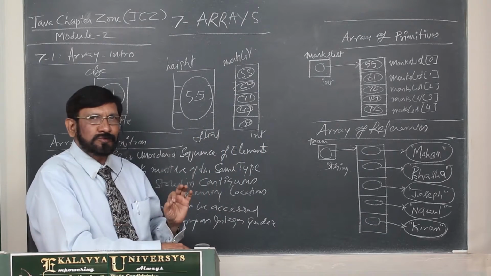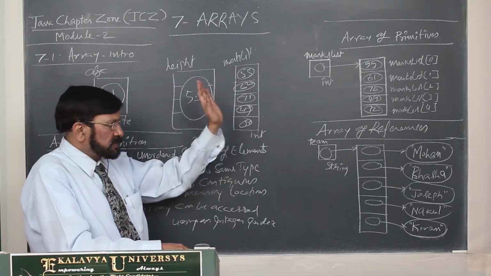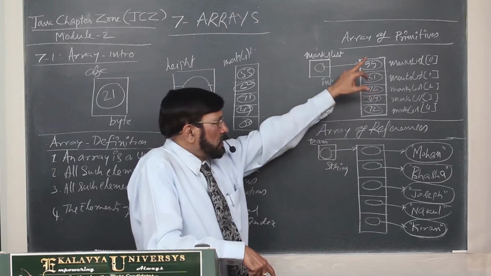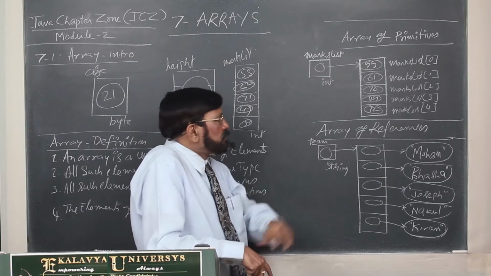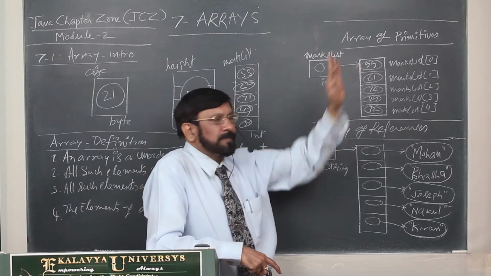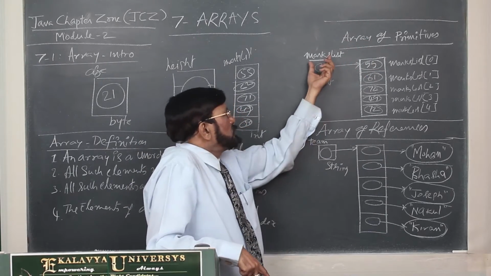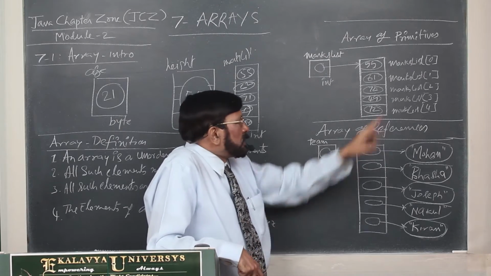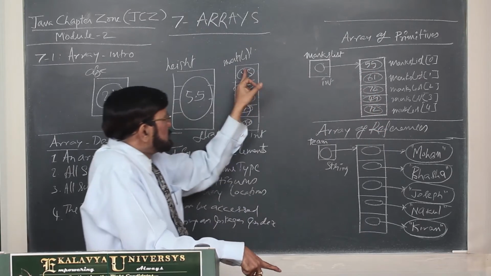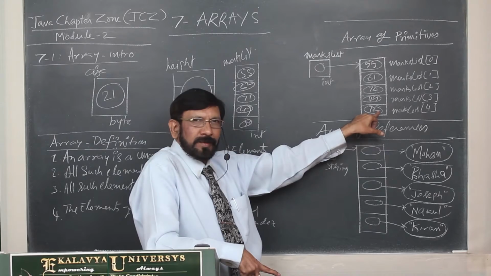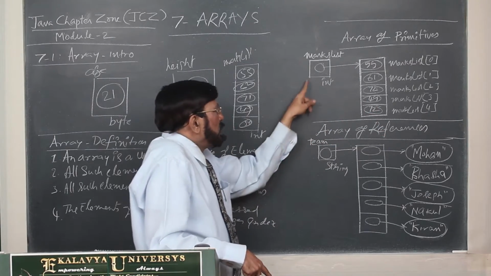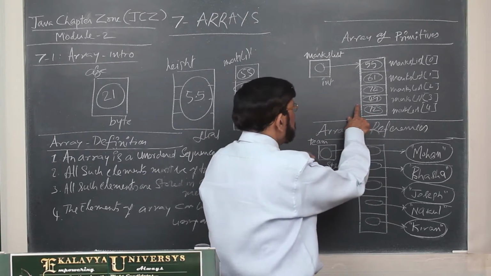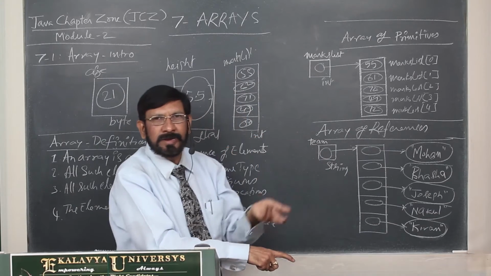So, I want to show you it is a reference type. For that purpose, I am showing two types of arrays. The first type is an array of primitives. Now, you see, this is our mark list. This is like your C array only. Now, it is stored on the heap. On the heap, we cannot give any names.